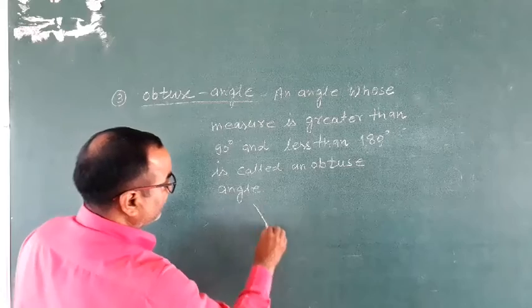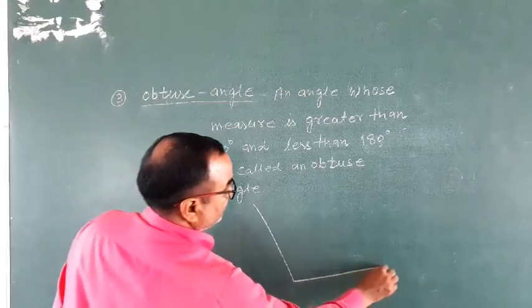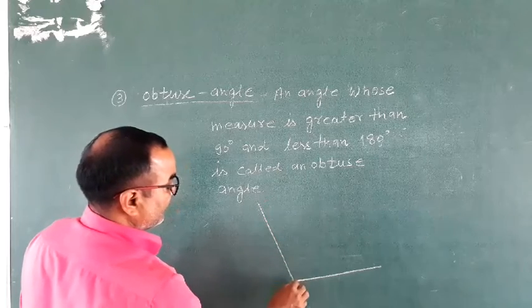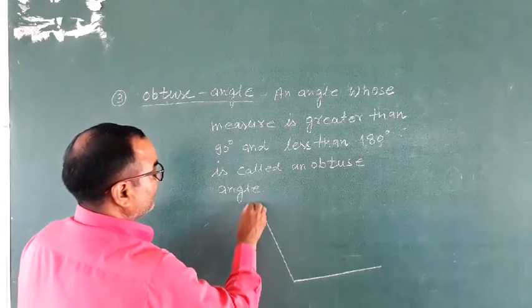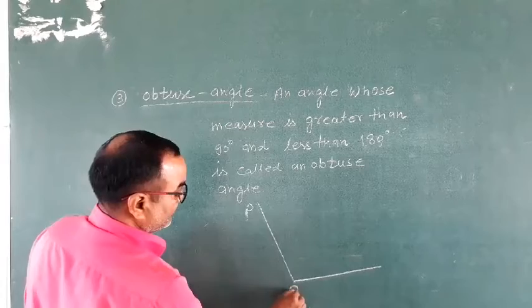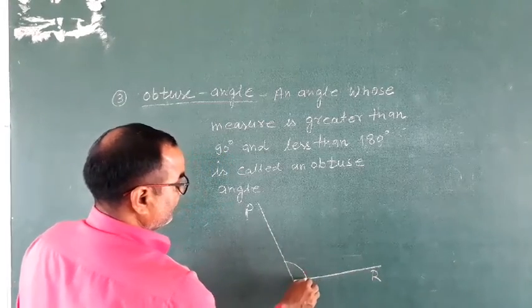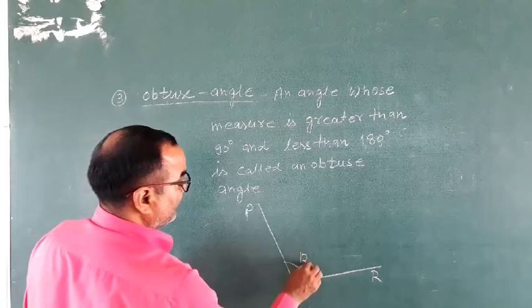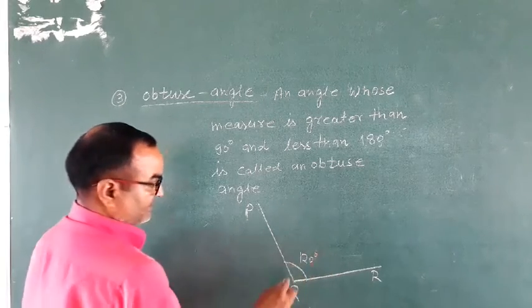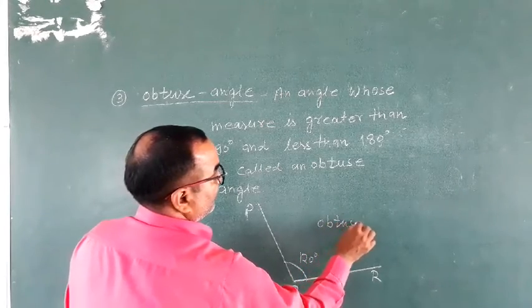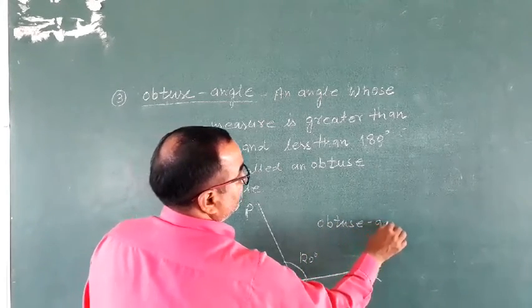Suppose this angle is PQR. This measure is, suppose, 120 degree, then this is an obtuse angle.